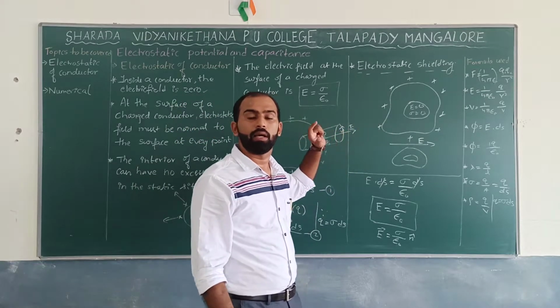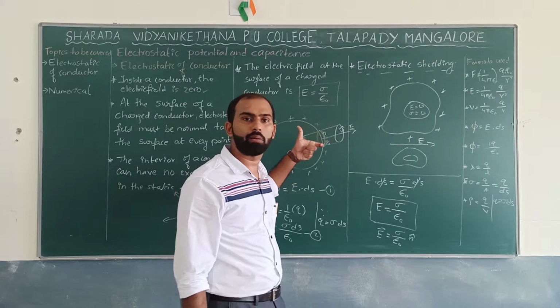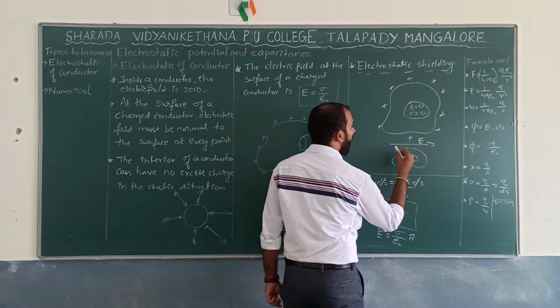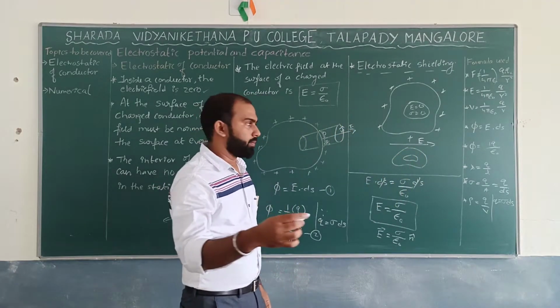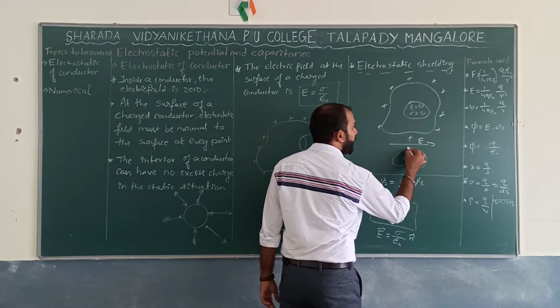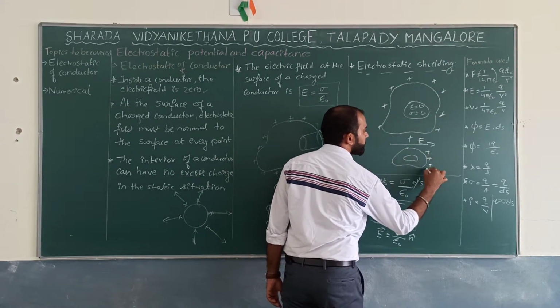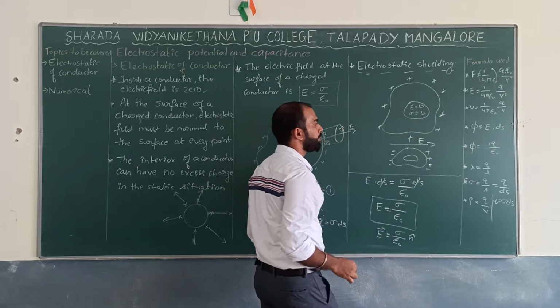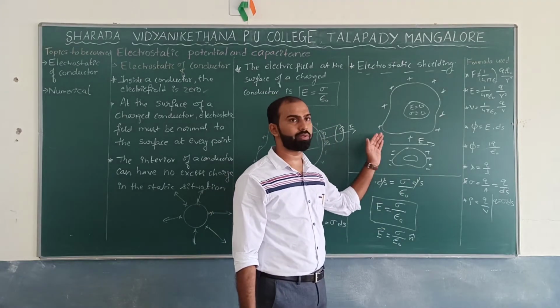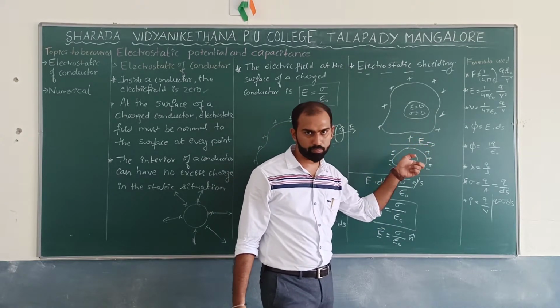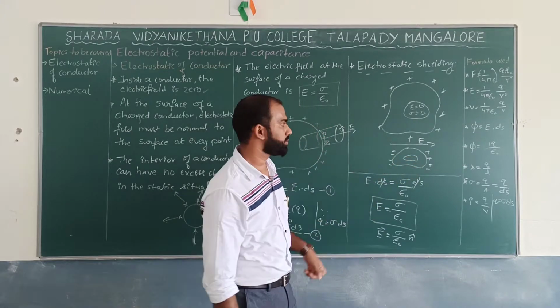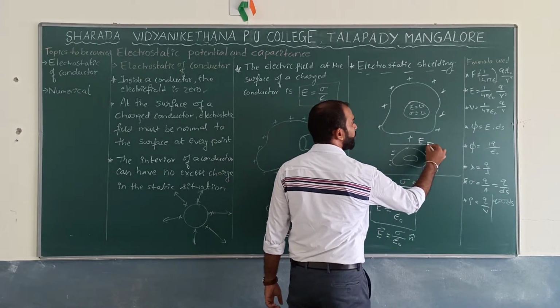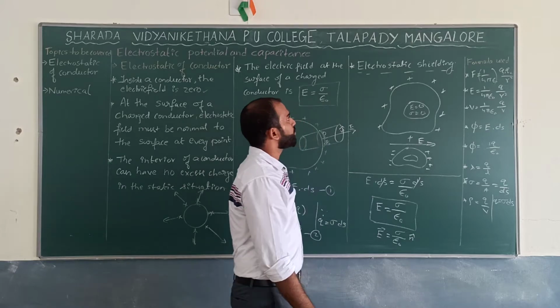So, obviously, redistribution of the charges will take place in such a way that all the charges reside somewhat like this. Why? Because charges move from positive to negative, so that attraction will take place. Got it? This is how exactly we find electrostatic shielding.